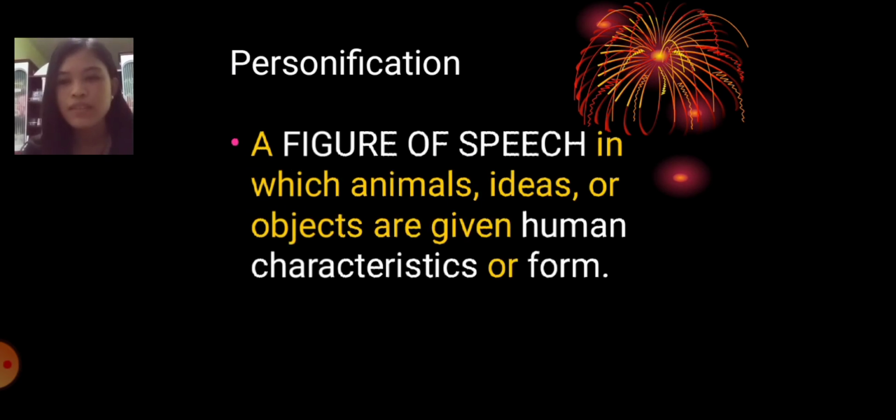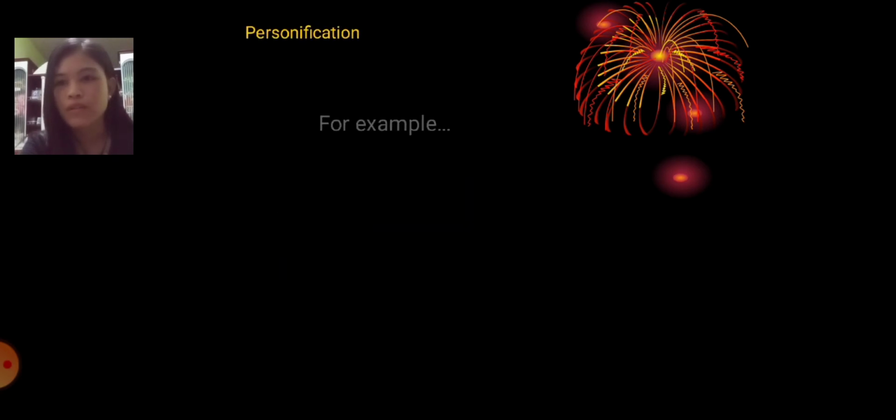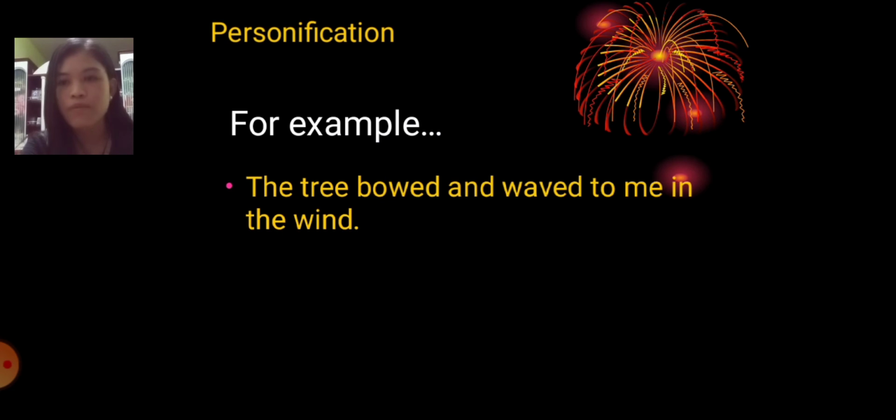Another one is personification, a figure of speech in which animals, ideas, or objects are given human characteristics or form. From the word person, it is described by human characteristics. Let's take a look at this example of personification: the tree bowed and waved to me in the wind. As you can observe here, the tree is being given the human actions of waving and bowing. So the tree is being personified, right?